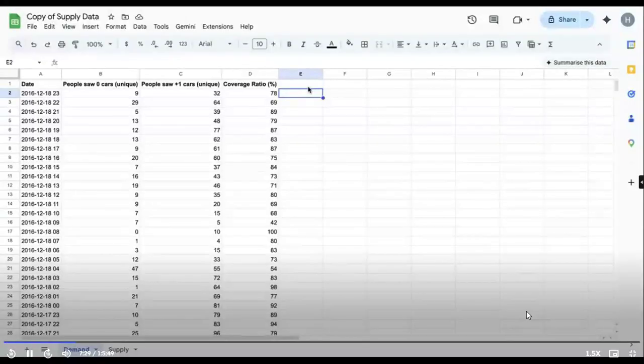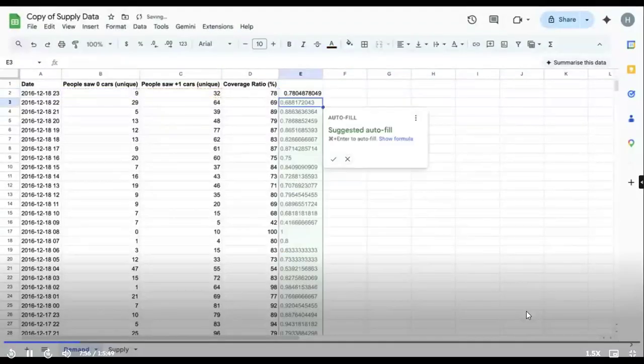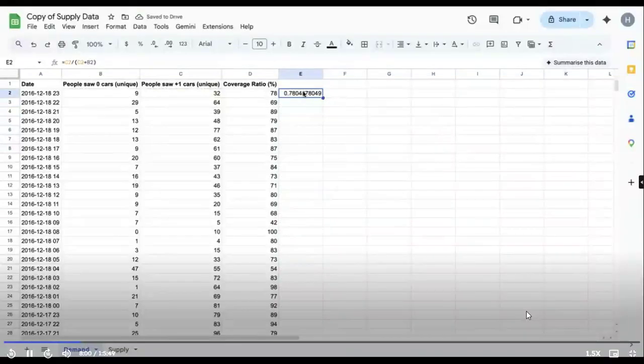Come on, folks, clear? Yes, no? Can you repeat the coverage ratio? Coverage ratio is equal to the number of people who are able to see at least one car, divided by the total number of people who are searching for the car. So if this is 32, that means they are able to see at least one car. Divide by how many people are searching for the car? 32 plus 9. So this becomes 78%.